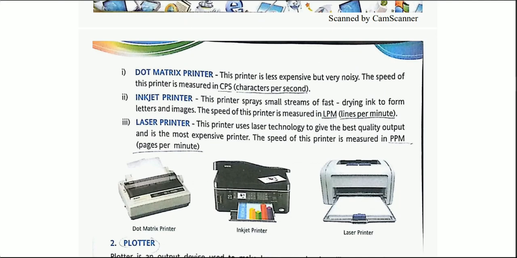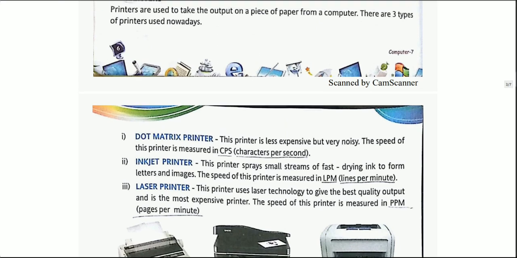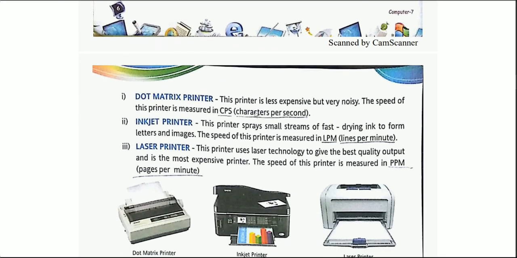First one, the dot matrix printer. This printer is very less expensive but very noisy. Why? Because whenever you type or print anything, it makes a noise. On every keystroke it makes a noise, so that is why it is very noisy. The speed of this printer is measured in characters per second. From this section you can get one word answers. Likewise, the speed of a dot matrix printer is measured in dash. You can get fill in the blanks, one word answers, or true false questions from this portion.